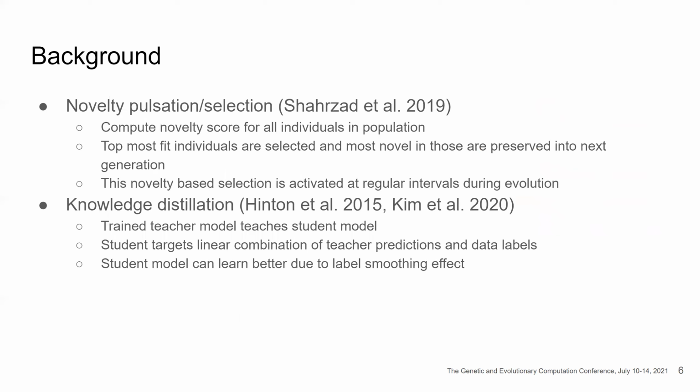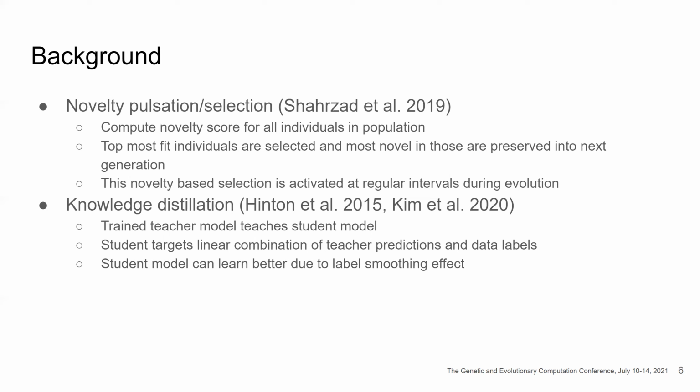Novelty pulsation selection is used to improve the diversity of the population and prevent deceptiveness in the fitness landscape. It computes a novelty score for all the individuals in the population. The most fit individuals are selected, and the most novel of these fit individuals are preserved in the next generation. This novelty-based selection is activated at regular intervals during evolution, hence the name novelty pulsation.